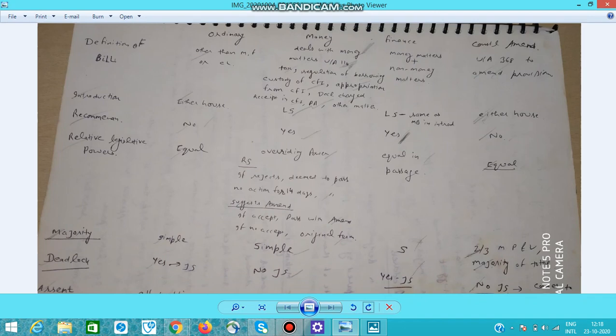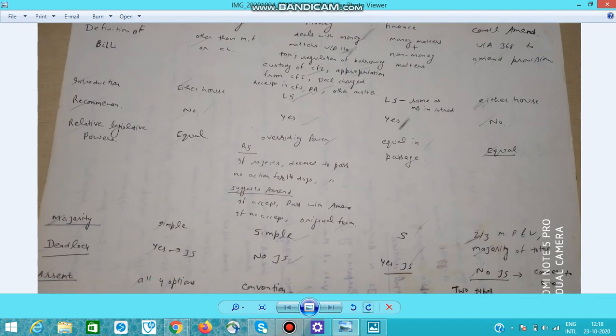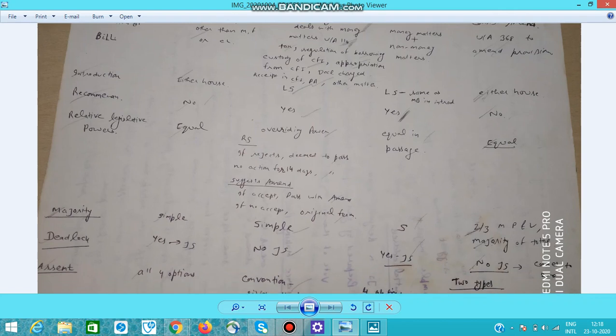It can only be introduced in Lok Sabha. Since Lok Sabha is the House of the People, all bills related to finances have to be introduced in Lok Sabha. Recommendation, yes, it needs recommendation of president. Then relative legislative power. Lok Sabha has overriding legislative power in case of money bill.